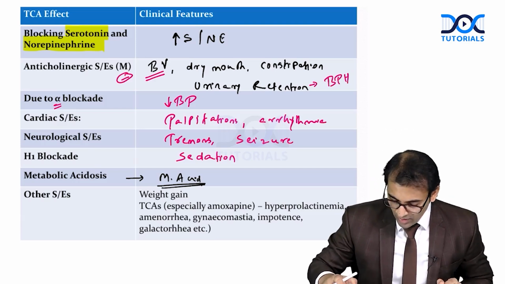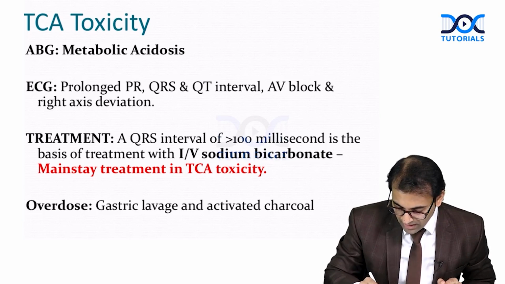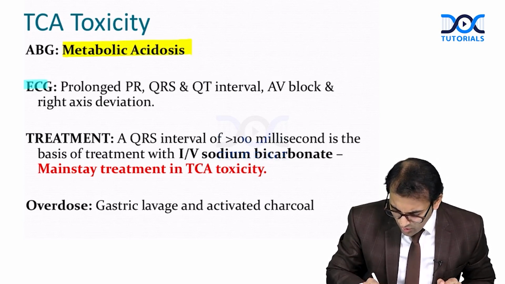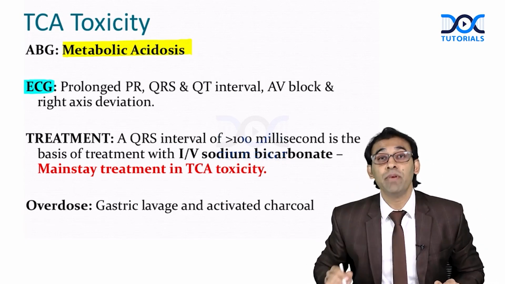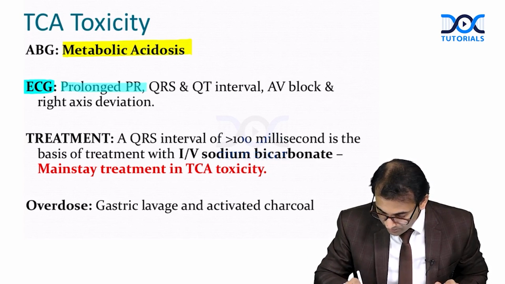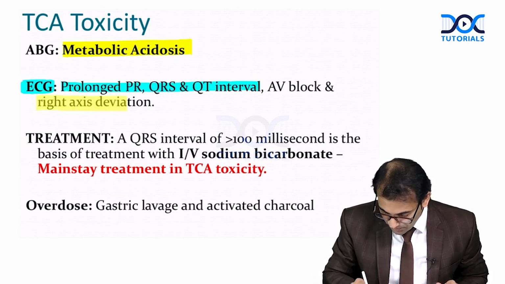Okay. See here, so what are the investigations we have to do here? ABG, especially we have to check what? Metabolic acidosis. ECG, what exactly you are going to see on ECG? Remember here, you are going to see increased PR interval, QRS and QT interval. You are going to see AV block, right axis deviation.